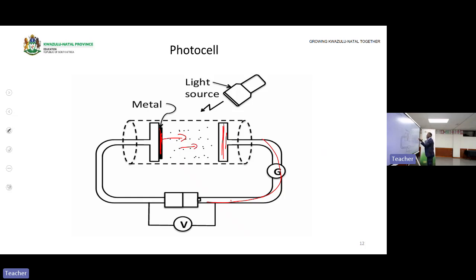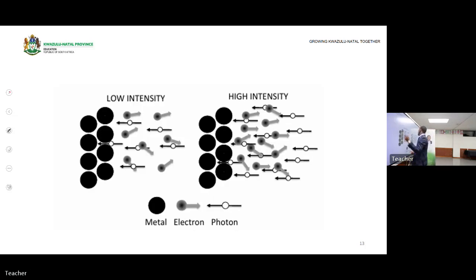If they are emitted, there will be electrons here, since this light has a frequency that is greater than the work function. We can conclude that. So if the photocell looks like this, we have a metal here and a collector here, then electrons are emitted from the metal and we collect them.